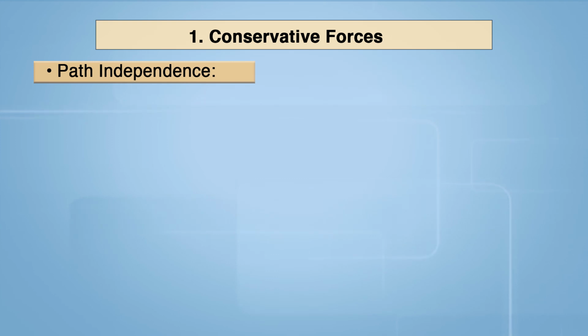The topic is conservative and non-conservative forces. In the study of physics, forces are categorized into two main types based on their fundamental characteristics and behavior: conservative forces and non-conservative forces. Conservative forces are a class of forces characterized by certain unique properties like path independence.